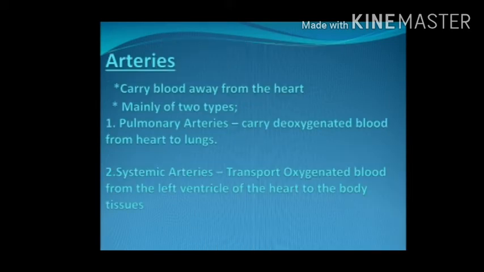Arteries. Arteries are blood vessels that carry blood away from the heart. Arteries are mainly of two types: pulmonary arteries and systemic arteries. Pulmonary arteries carry deoxygenated blood from the heart to the lungs. Systemic arteries transport oxygenated blood from the left ventricle of the heart to the body tissues.